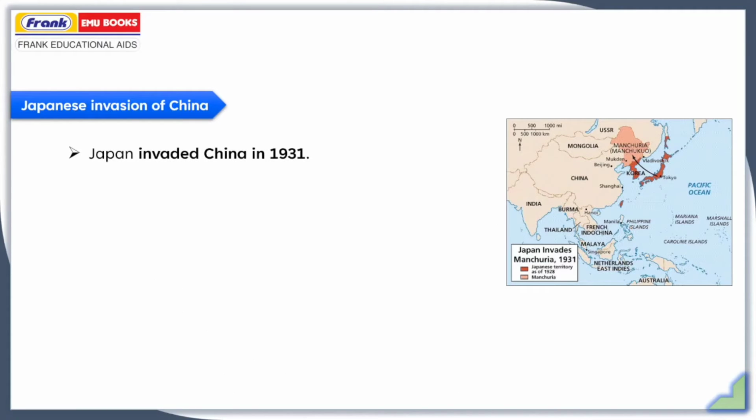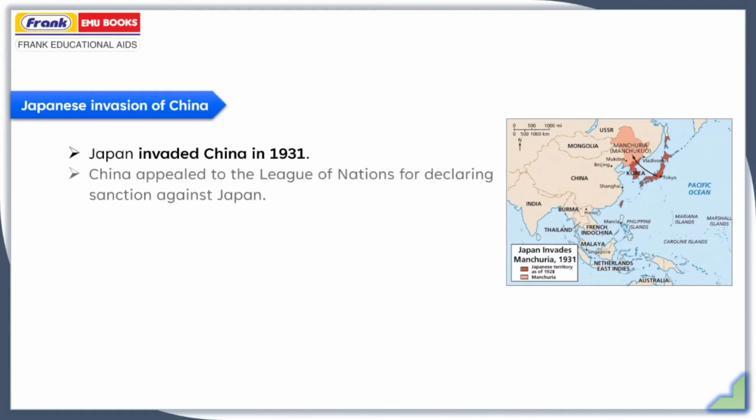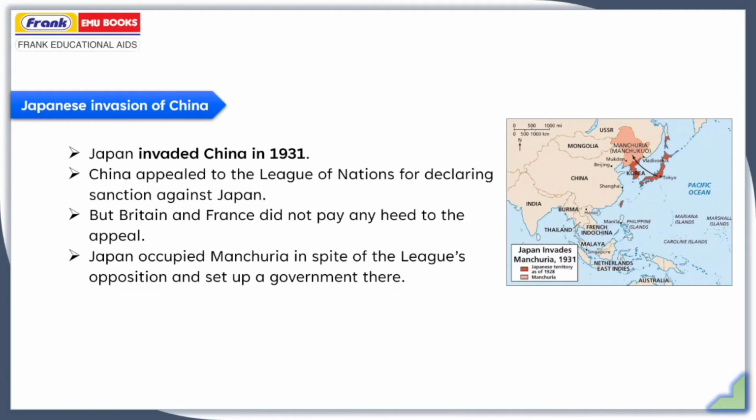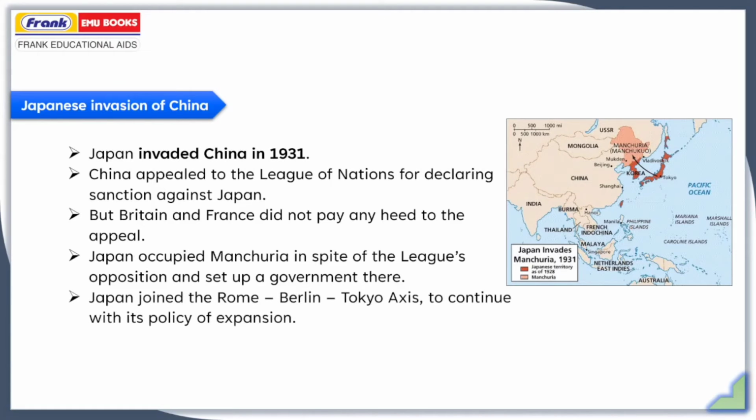And the Japanese invasion of China in 1931 was also one of the key reasons. China appealed to the League of Nations for declaring sanctions against Japan. But Britain and France did not pay any heed to the appeal. Japan occupied Manchuria in spite of the League's opposition and set up a government there. Actually, Manchuria was under Chinese control. But Japan attacked and took control of Manchuria and set up a government there.